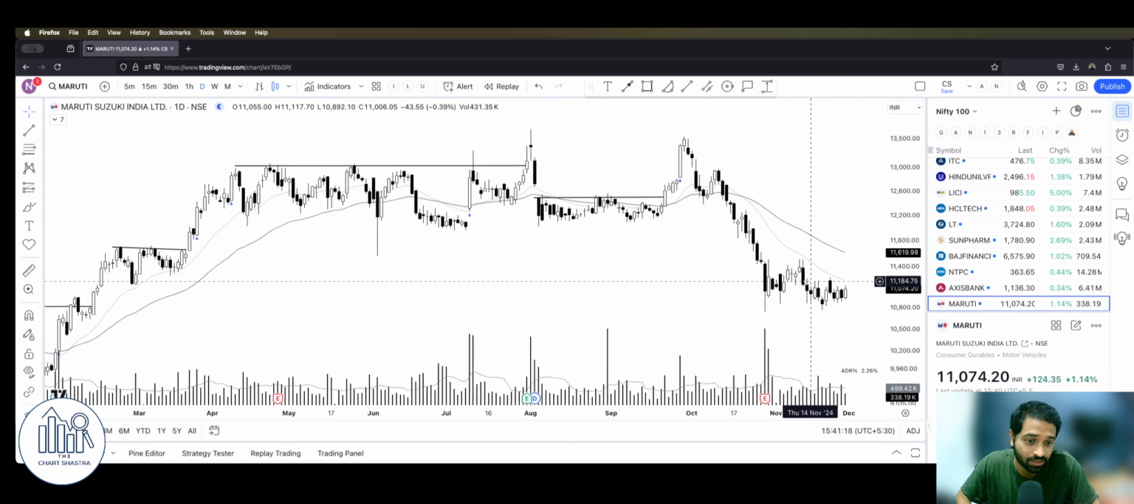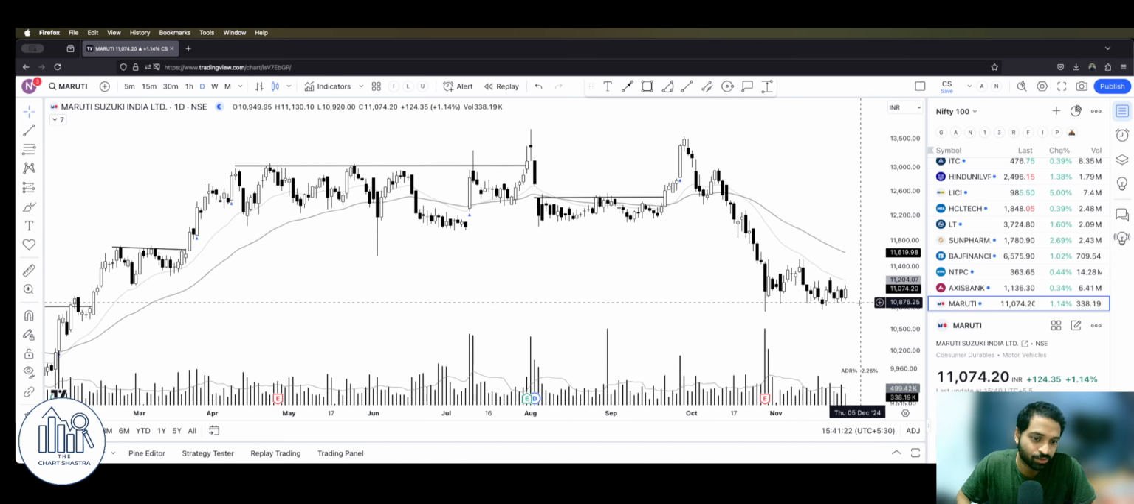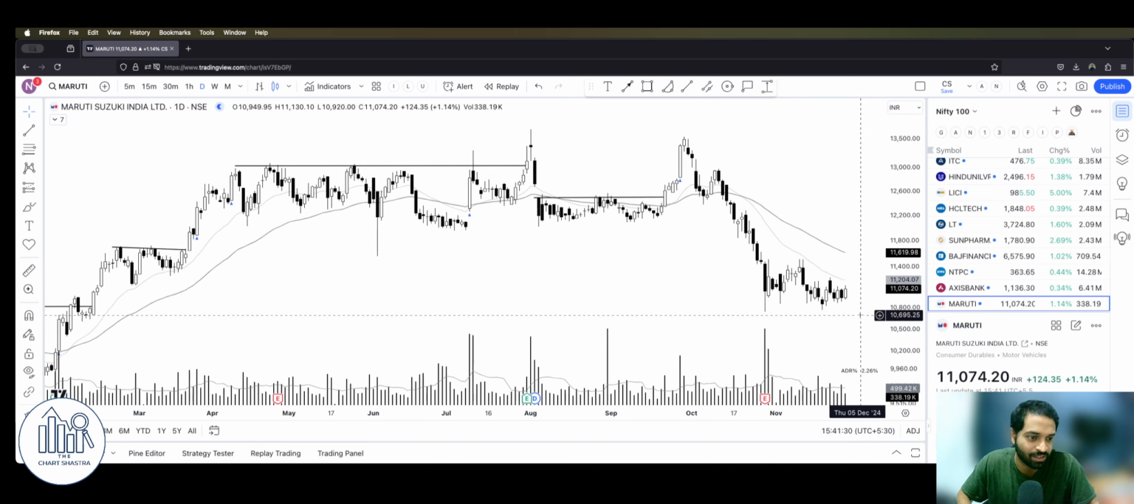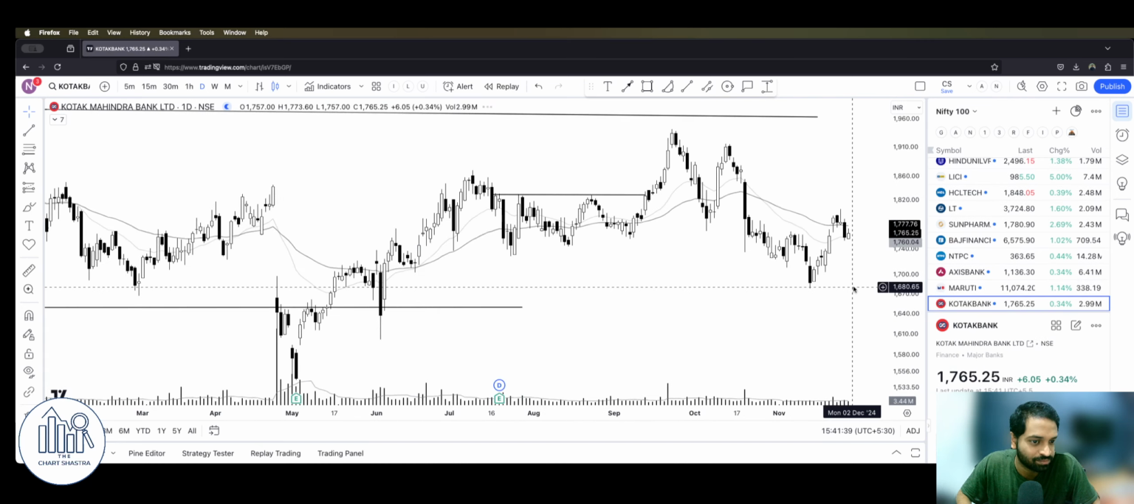Maruti, look at it. You are seeing lower lows, lower lows, lower lows. That is a very weak sign, and it is in a very strong downtrend, not an uptrend. So it is a good opportunity. I think if it breaks down again, it would start a new series of down moves. Again, Kotak too, not very great, right?